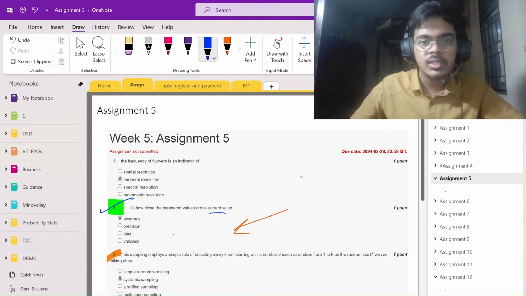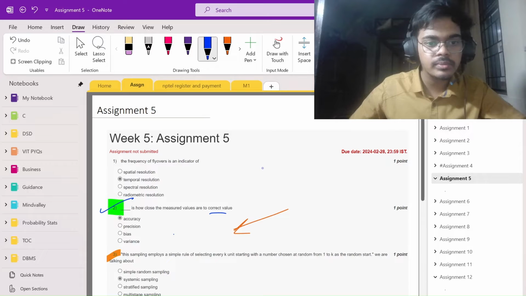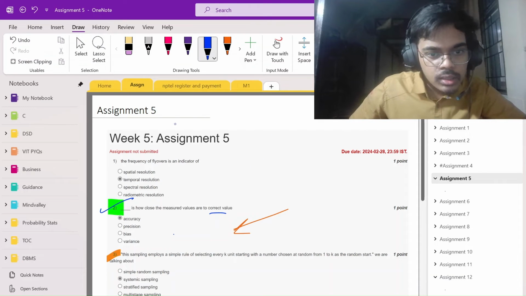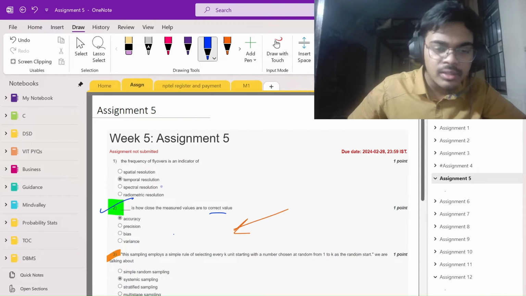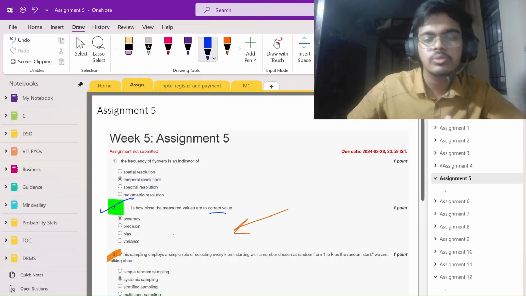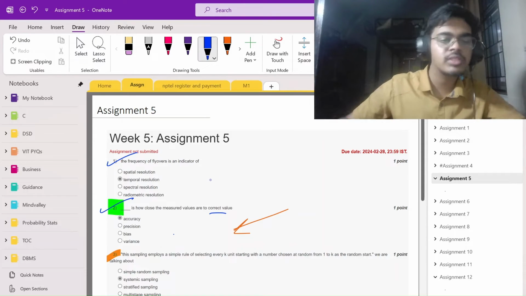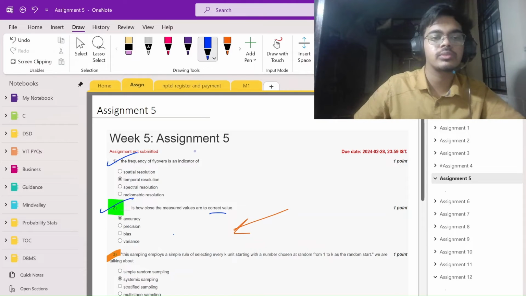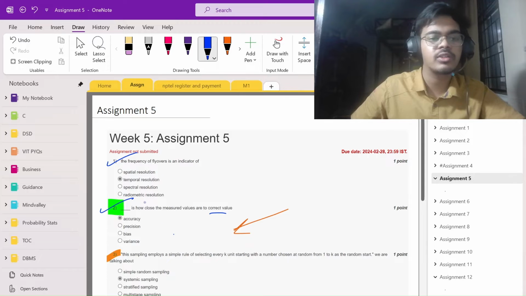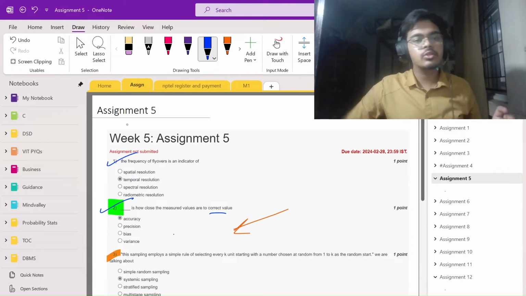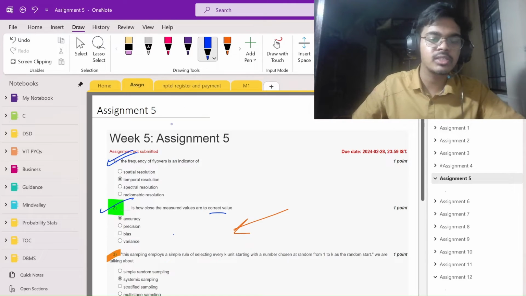Assignment 5. So 4 assignments done. Here, spatial resolution. This set of options is unique, so you can just remember it as temporal resolution. No other question will have this set of options. So the mnemonic is your part; I just helped you with the head.